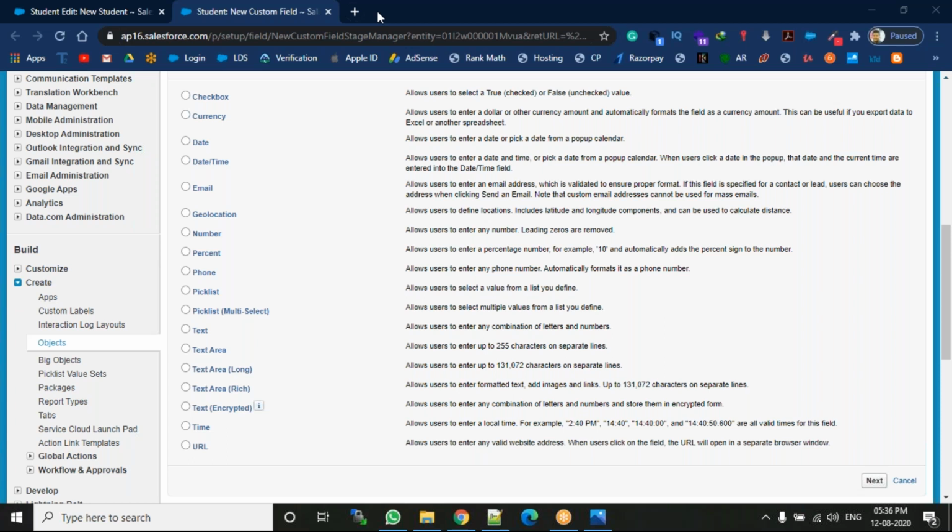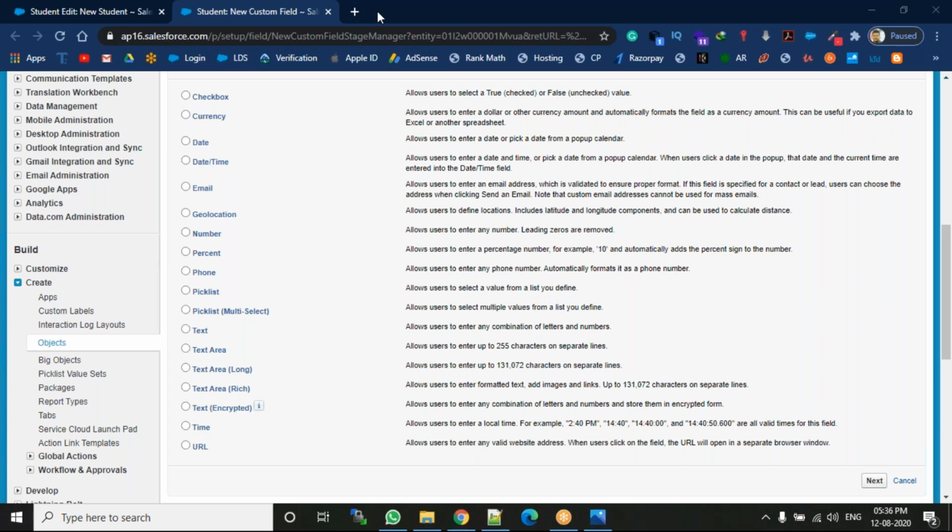Next one is pick list. What's the meaning of pick list? Pick list is nothing but we're having a list of values, and we are selecting just one value from the list. That is called the pick list.